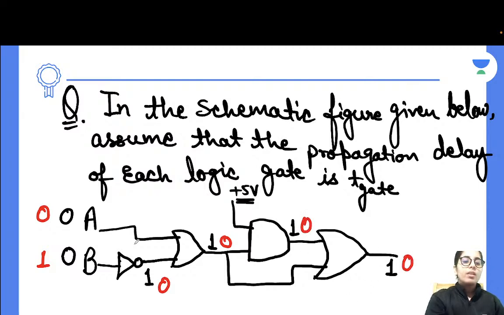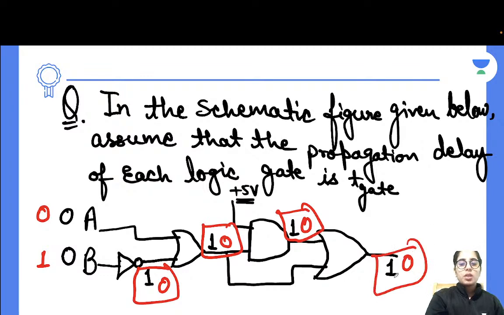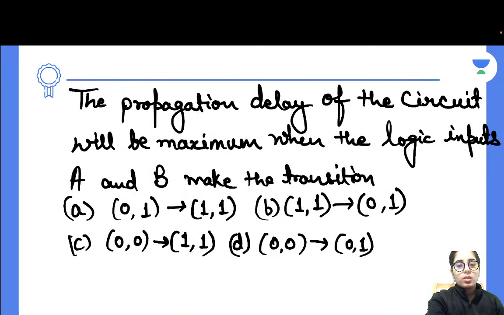So what is happening in this case? The output changed here, the output has changed here, the output has changed here, and the output has changed here. So what was the maximum delay possible? It was 4 times the T gate. And what is the delay here in this case? It is equal to 4 times the T gate, because everywhere the output has been changed. That means this can be your maximum delay possibility that is given in option D.